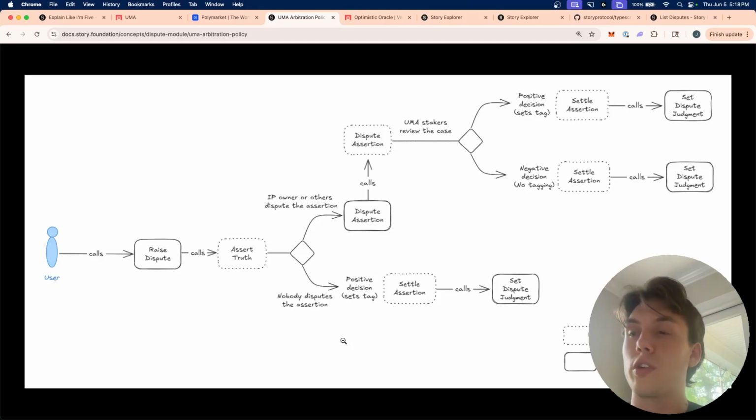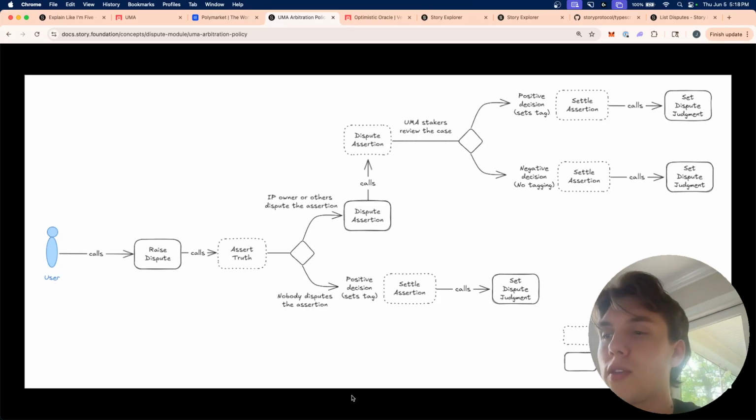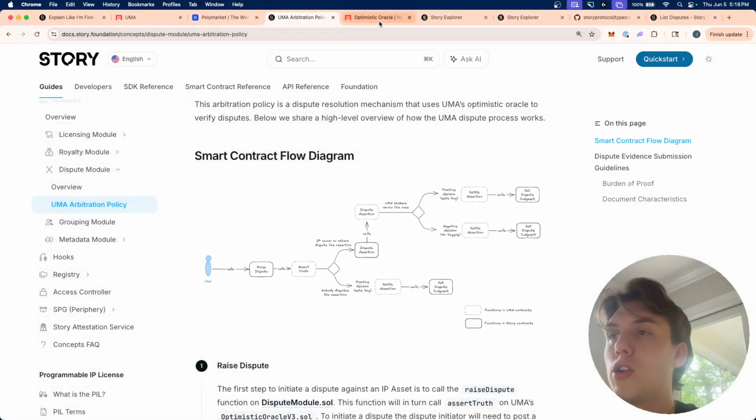What's good about this is that if, for example, the IP gets taken down, then from a legal standpoint, the other IP owner is required to pay me the money that I missed out on if that IP potentially earned money, or I could take them to court, etc. So this is a high level technical overview.